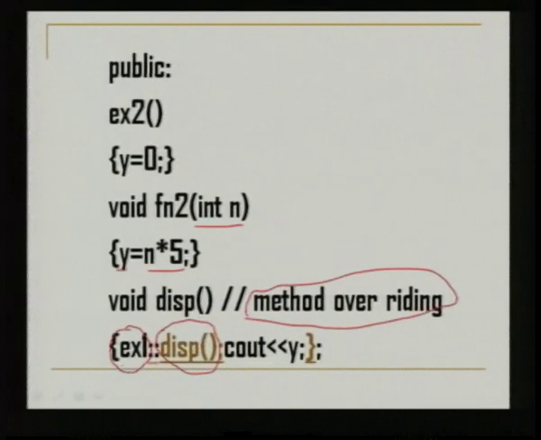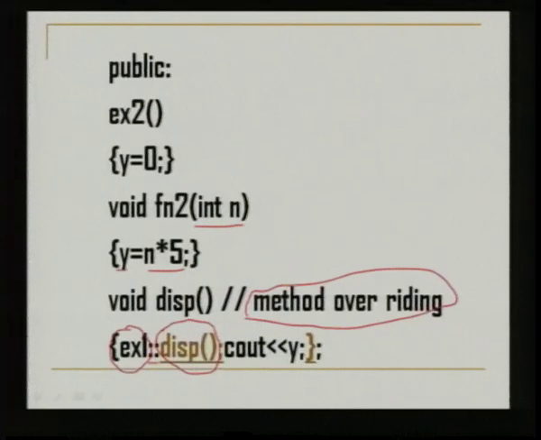Because the same function is defined again in the subclass, this function will hide the function of the superclass. Inside this function, to access the superclass's function, we have to use this syntax: superclass, scope resolution operator and the name of the function. So, this will take the control to the display function of the superclass.